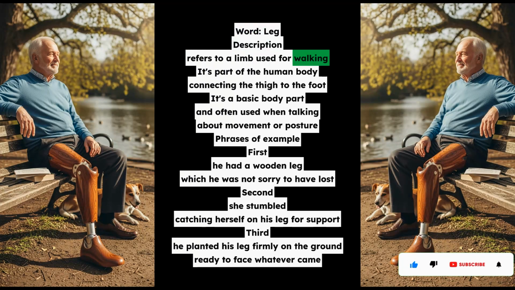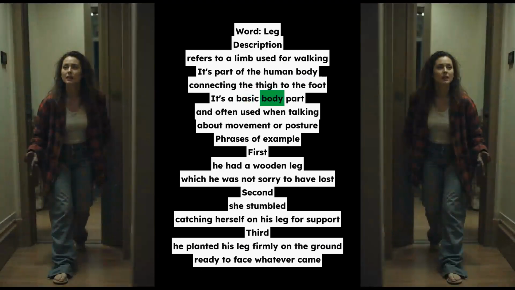Phrases of example. First, he had a wooden leg, which he was not sorry to have lost. Second, she stumbled, catching herself on his leg for support. Third, he planted his leg firmly on the ground, ready to face whatever came.